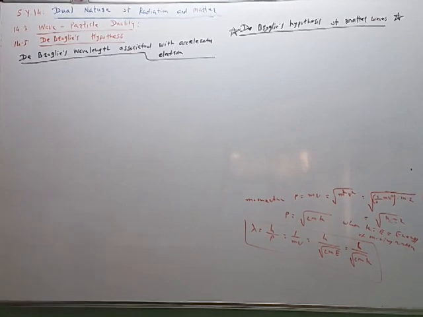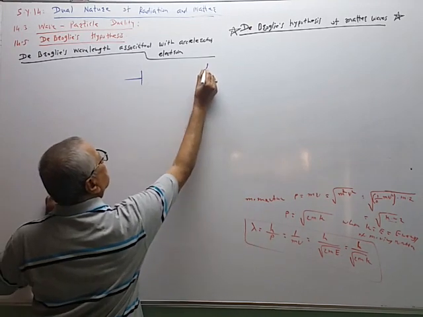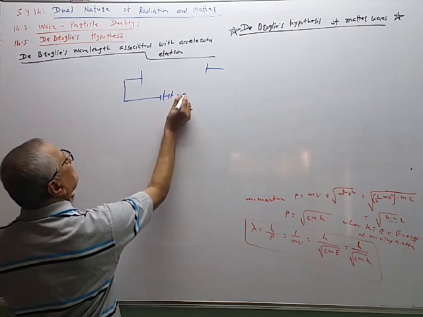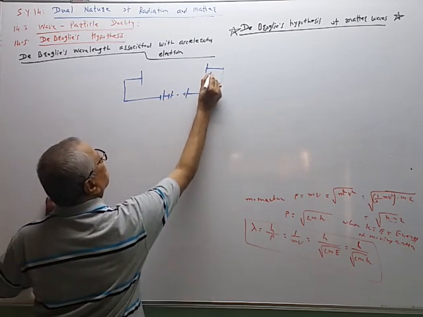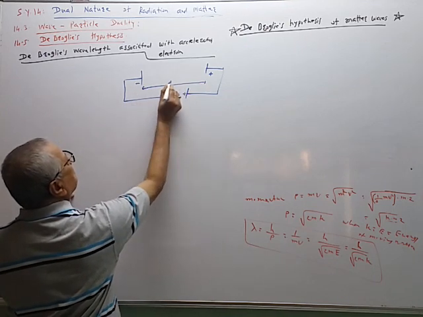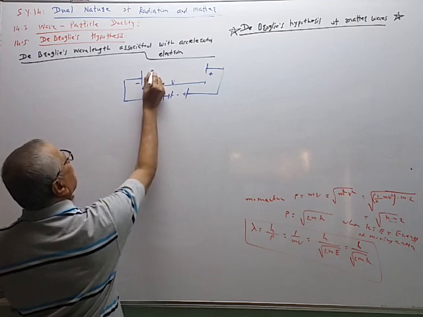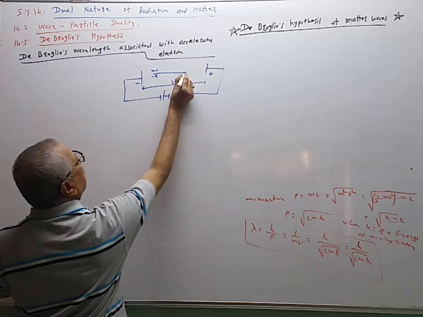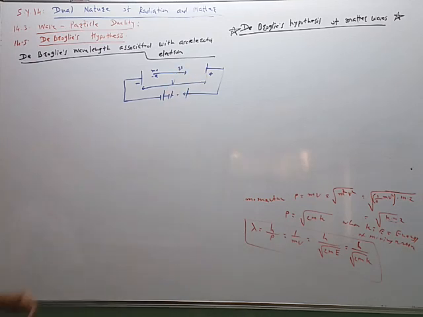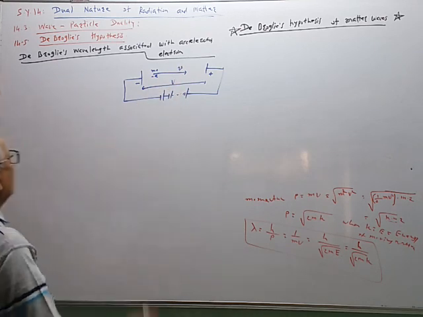So now we will consider this simple arrangement. Suppose these are the two electrodes. Positive potential is given, negative potential is given. V is the potential difference applied, capital V, and this is the negatively charged electron of mass me. So this electron is accelerated toward the positive potential with velocity v. This small v is for velocity and capital V for the potential difference applied between the two electrodes.